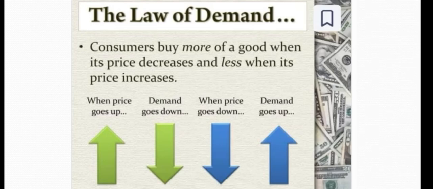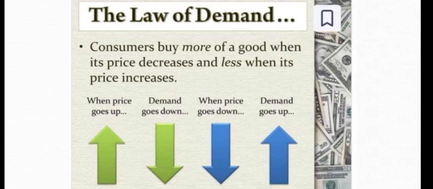Then there are two blue arrows. The first blue arrow shows when price goes down. The second blue arrow shows demand goes up. When price goes down, meaning the price is at a minimum level, consumers want to purchase more goods.